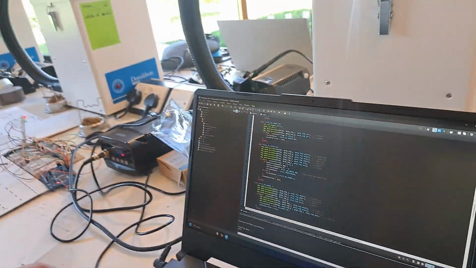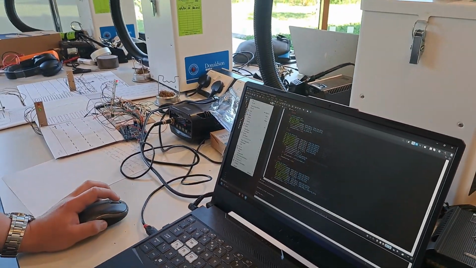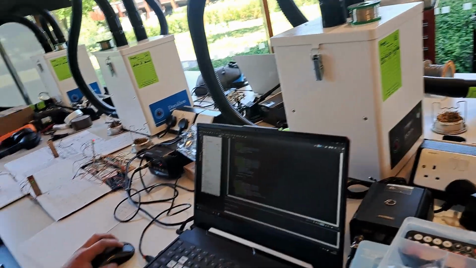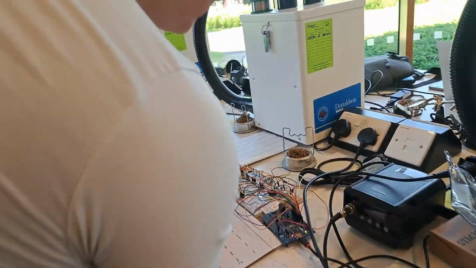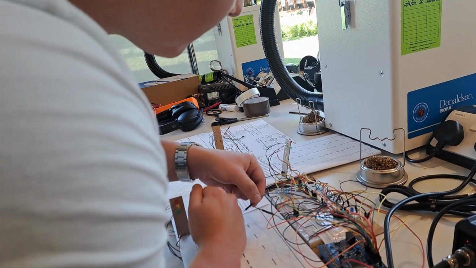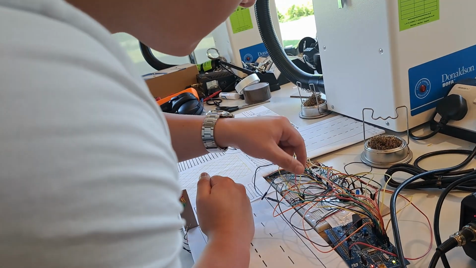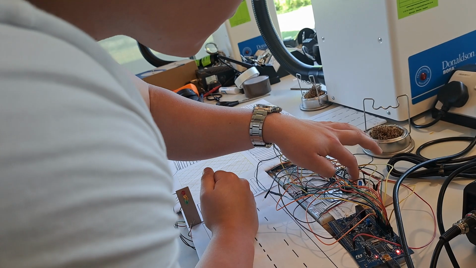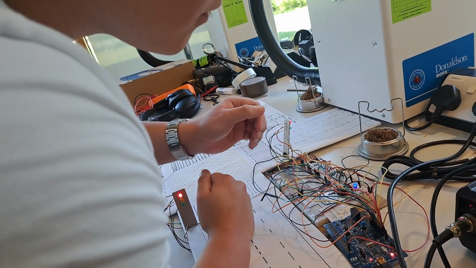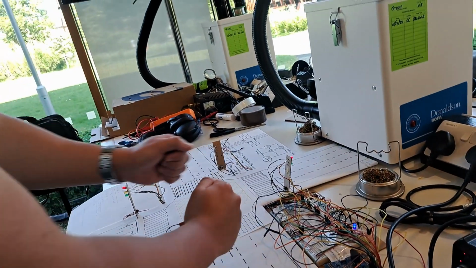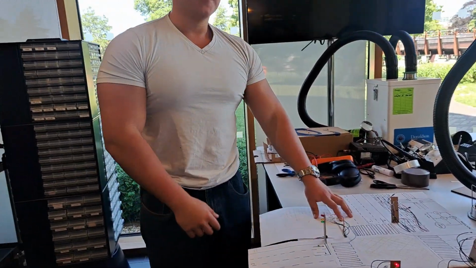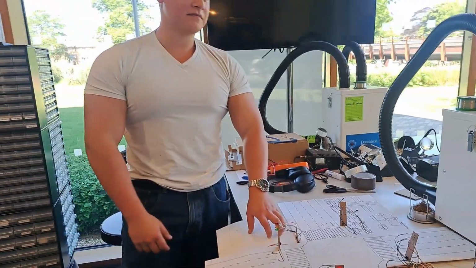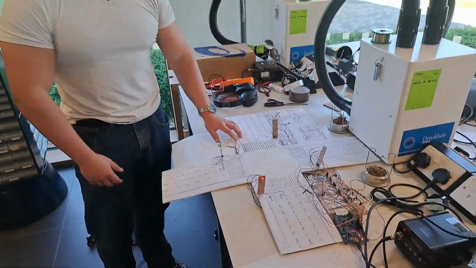Okay, let's see what's wrong with this one. Sure the LED's in the right way around. Oh, here we go. Emergency works as well. So that's it. This is our four-way junction. All done. Thanks for watching.